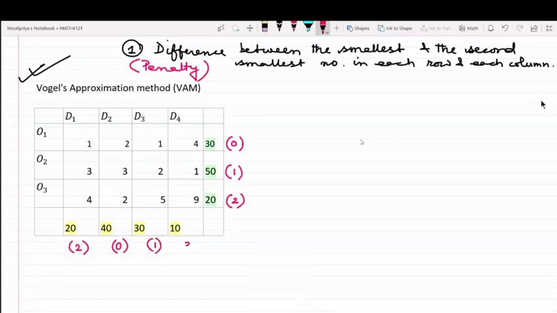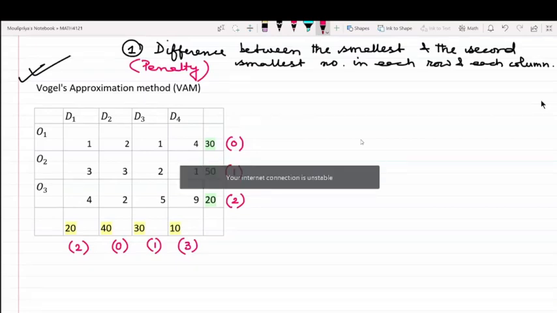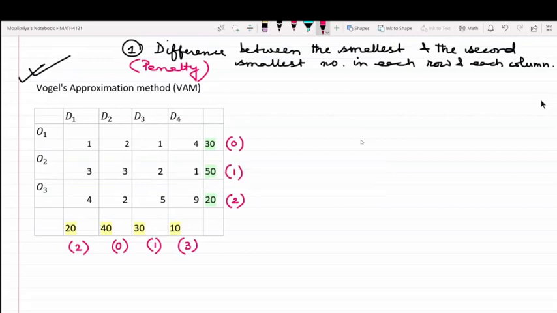Okay. So now, once we have all the penalties with us, I'm repeating: after finding out the penalty corresponding to each row and each column, we are going to find that row or that column which has got the maximum penalty. So maximum penalty corresponds to which row or which column?